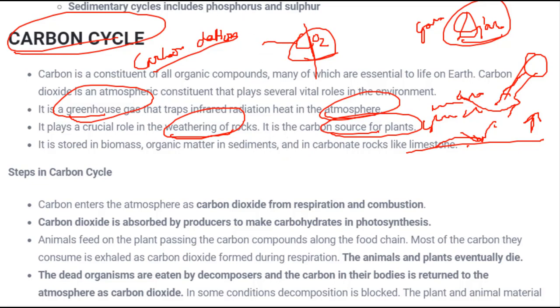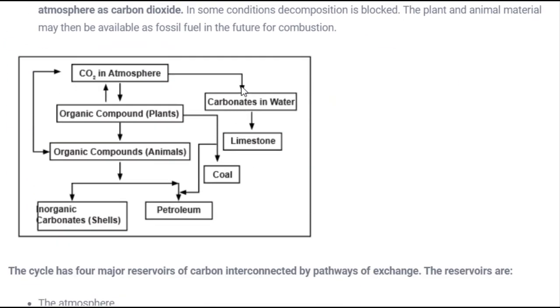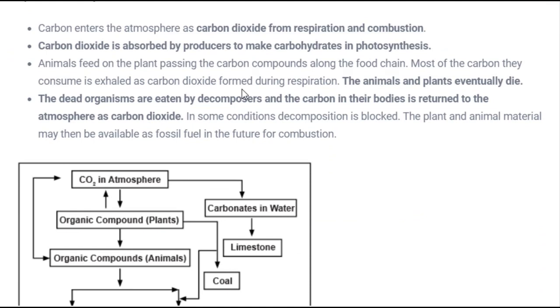If we talk about the steps in the carbon cycle, you can either understand from this diagram, or we'll read out the sentences and try to match them with the diagram. So carbon enters the atmosphere as carbon dioxide from respiration and combustion.